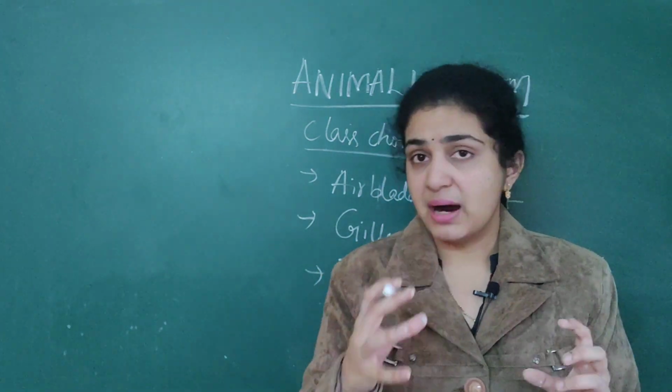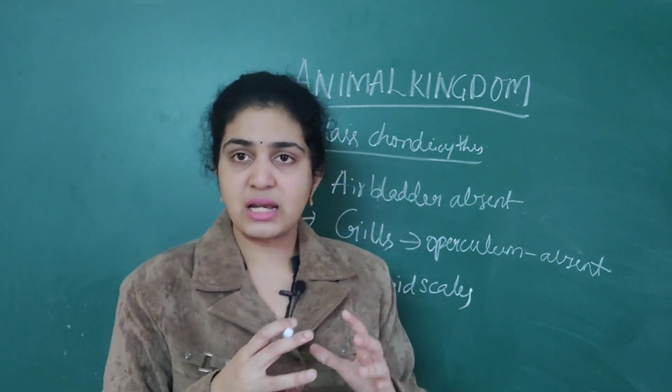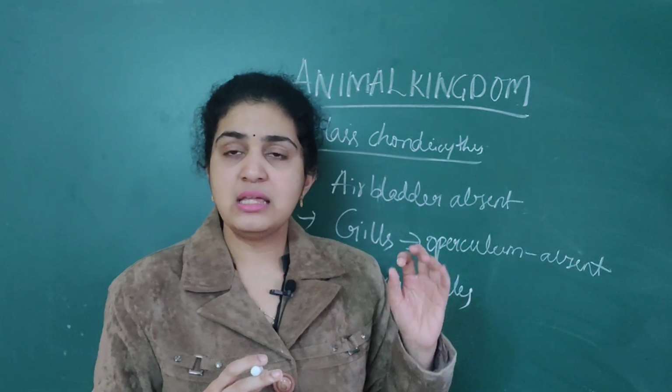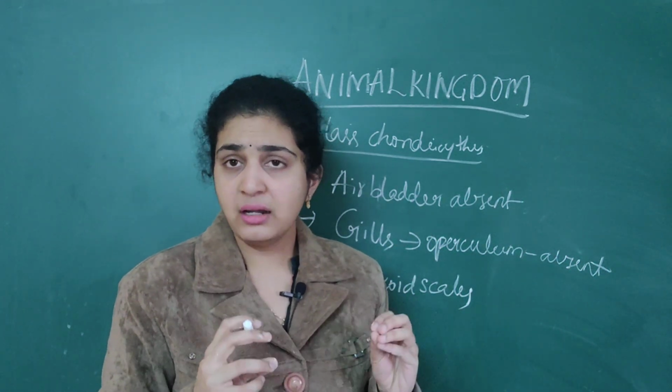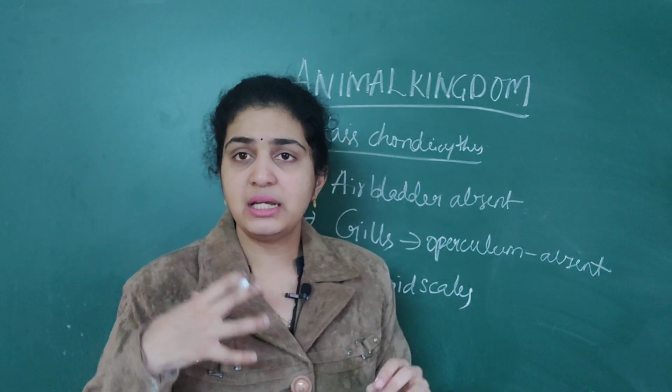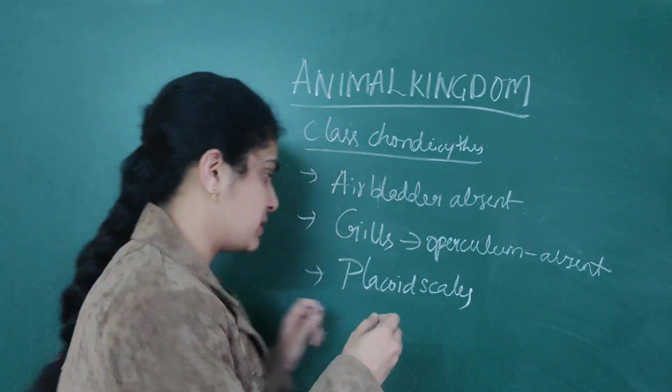Just now I told you, the heart is present, but it has only two chambers, one atrium and one ventricle. These bear fins for swimming, and the heart is usually two chambered.